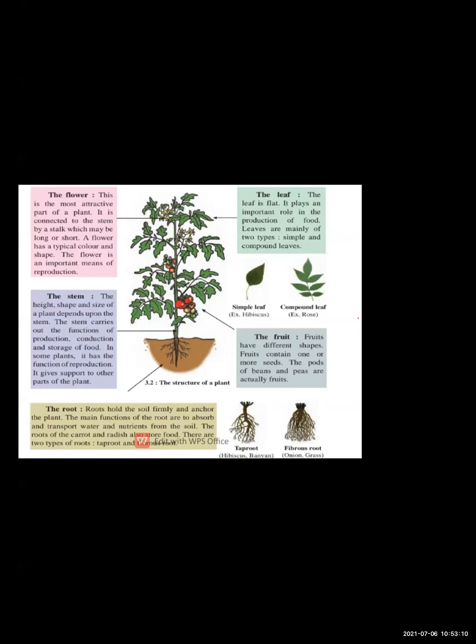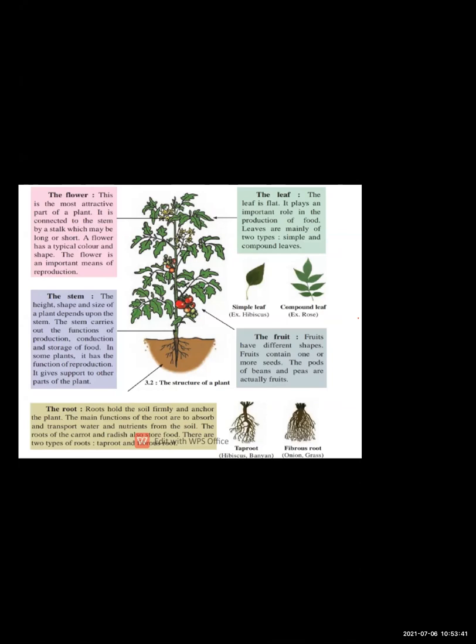Because it is having smell, it is having attractive color, and it attracts us. And what is the use of the flower? The flower is used for reproduction. किसके लिए use होता है? Reproduction. The flower plays a very important role in reproduction.